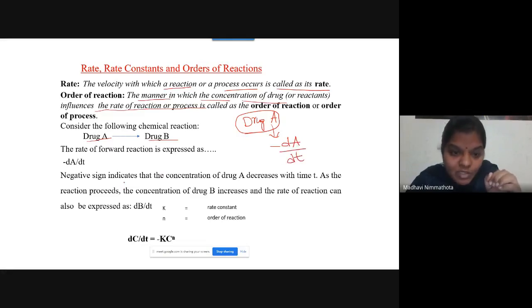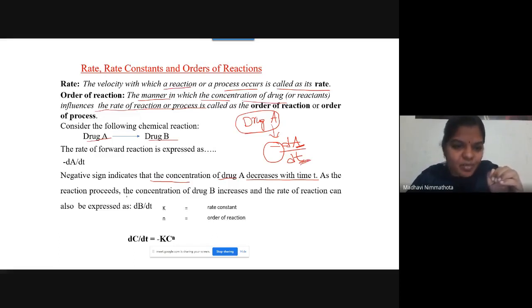The negative sign indicates the concentration of drug A decreases with time. So that's why minus dA by dt.